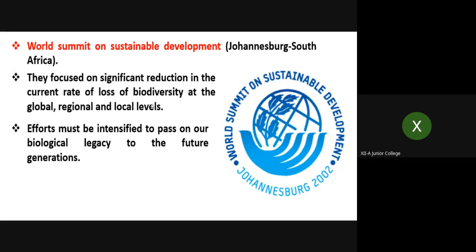One more thing you should always remember: if today's generation is using the natural things we are getting from nature, and if nature is disturbed and lost, then how will the next generation get the benefit from it?